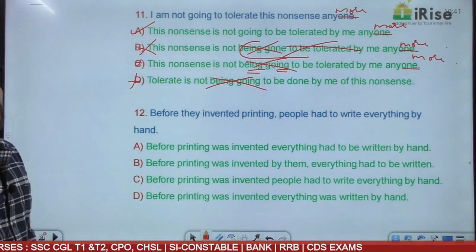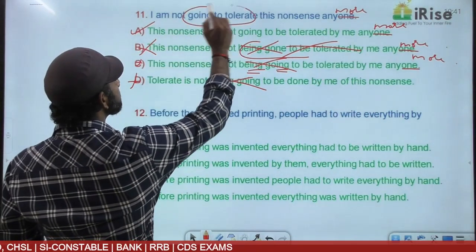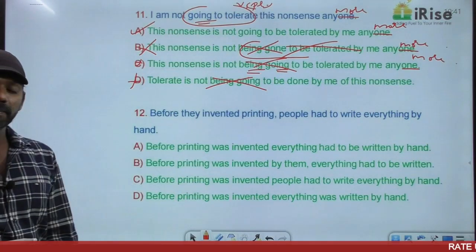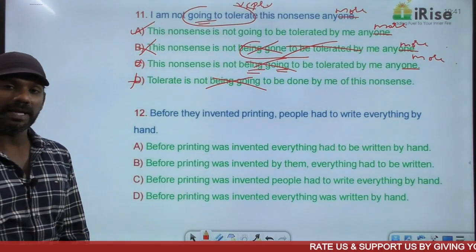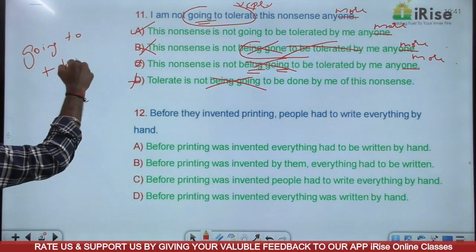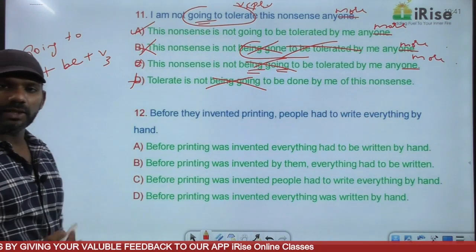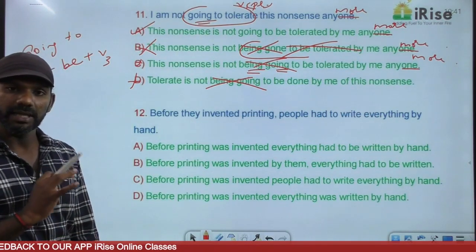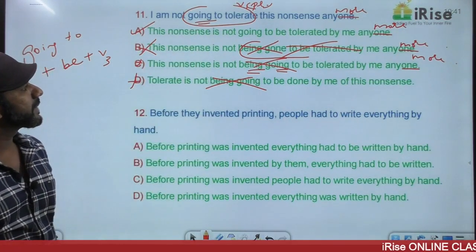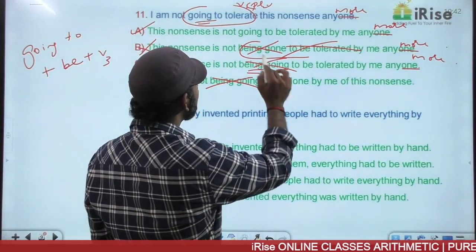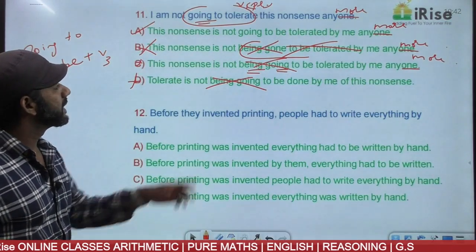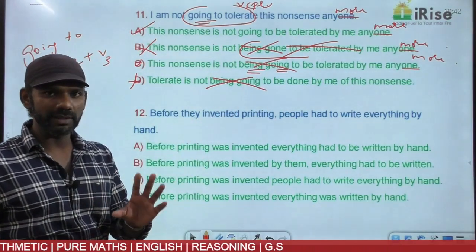Clear? Now I told you, going to tolerate is going to plus V1 plural. And going to plus V1 plural comes in the active voice. In the passive voice, what must be the structure? Going to plus be plus V3. So the option that we go for as the answer must be in this structure. Going to plus be plus V3 does not come in option B. Being gone to be tolerated, eliminated, because going is not there. Being going, two ing forms cannot come together, eliminated.